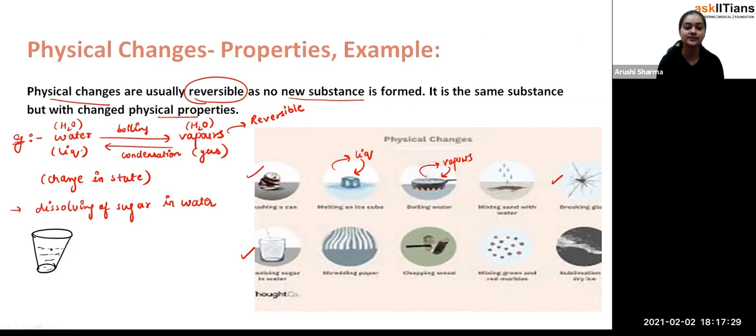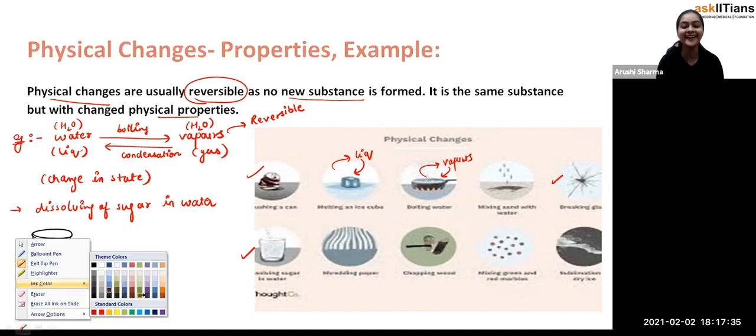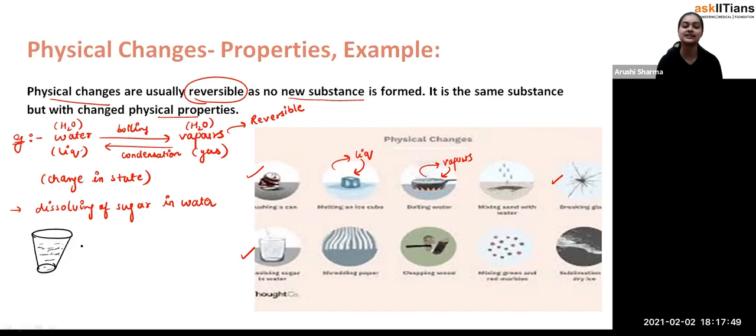Okay, this is water. Now for the cubes, what color should I use? The crystals are white in color. Okay, I'm just using this color. So these are the sugar cubes. Just imagine.